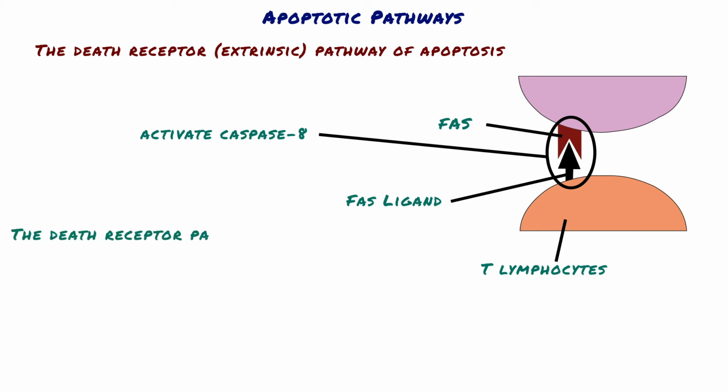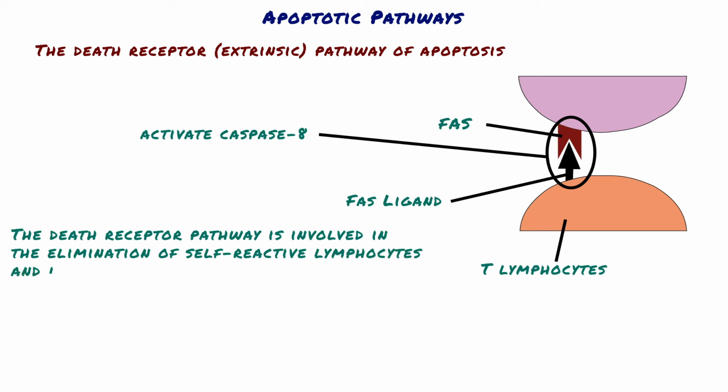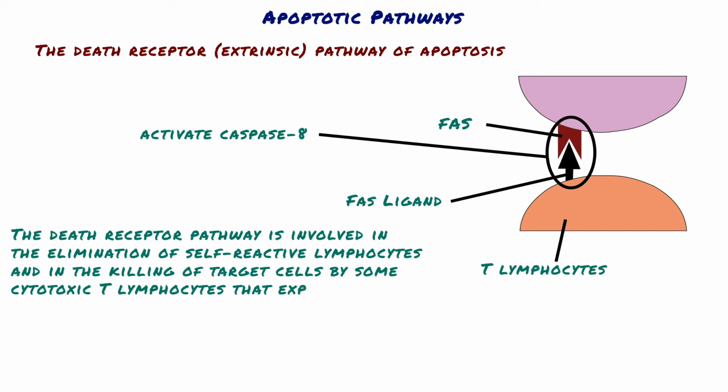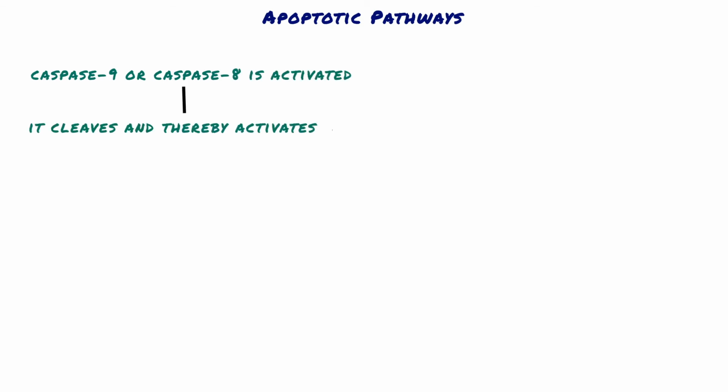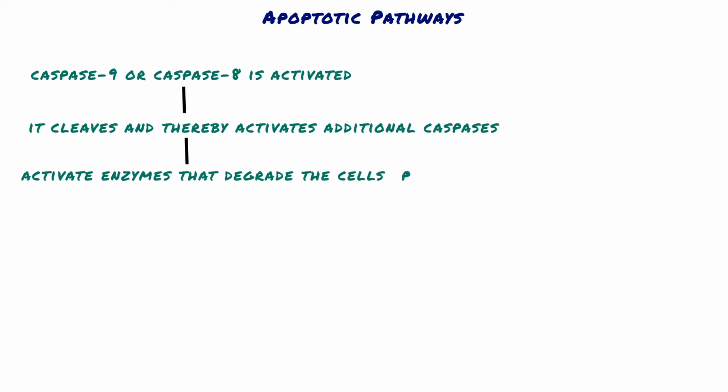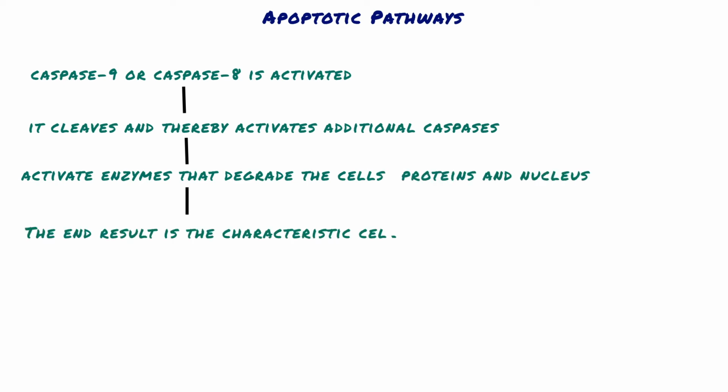The death receptor pathway is involved in the elimination of self-reactive lymphocytes and in the killing of target cells by some cytotoxic T lymphocytes that express FAS-L. In either pathway, after caspase 9 or caspase 8 is activated, it cleaves and thereby activates additional caspases that cleave numerous targets and ultimately activates enzymes that degrade the cell's proteins and nucleus. The end result is the characteristic cellular fragmentation of apoptosis.